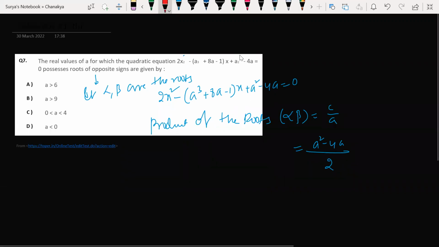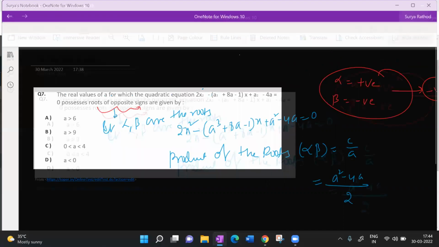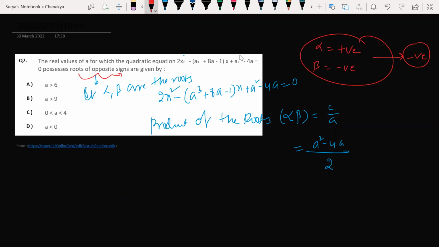See here, what is given? The roots are of opposite signs. If one root is positive, the other root is negative. So the product of these roots is negative, am I correct? If I multiply one positive number and one negative number, the product is always going to be a negative number. Always. Getting my point? Yes. How simple it is.